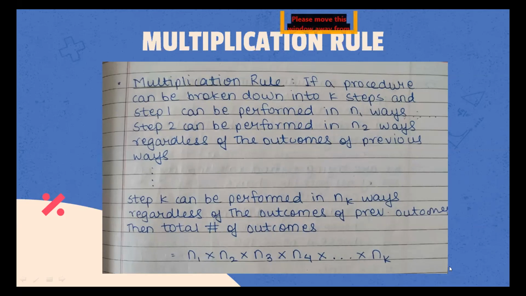So what this essentially means is that if the first step can be performed in n1 ways, any number of ways, this n1 could have been a, this could have been x, this could have been y. So first step can be performed in some ways, second step can be performed in some ways, third step, and so on till kth step can be performed in some ways. Then the total number of outcomes of these steps would be n1 times n2 times n3 times n4 times and so on till nk.